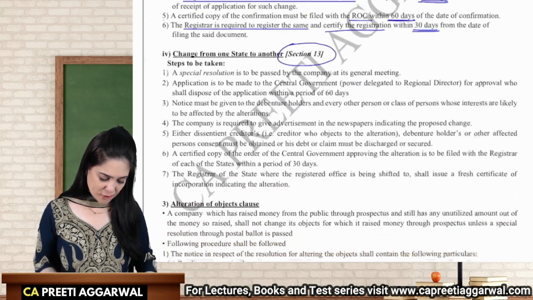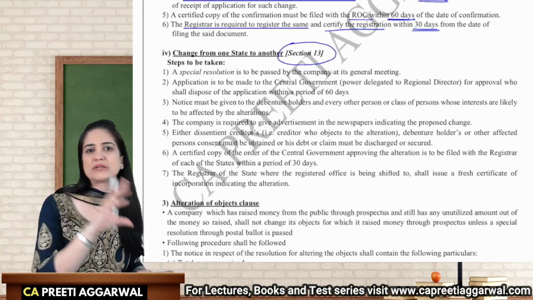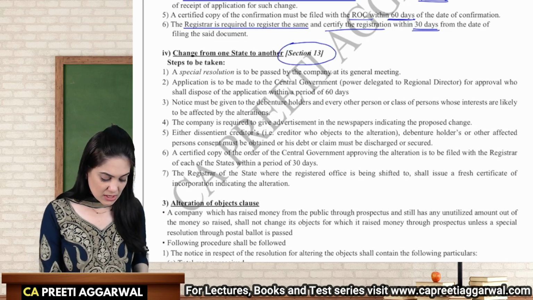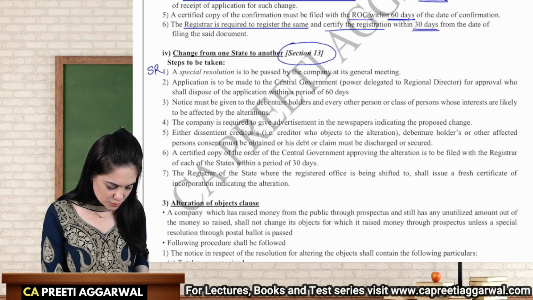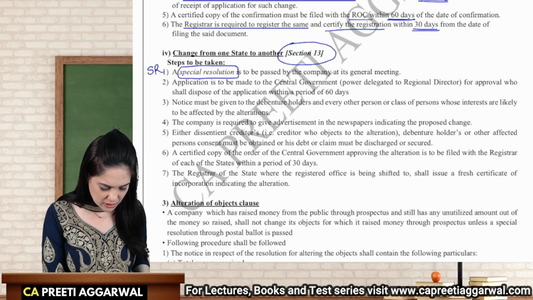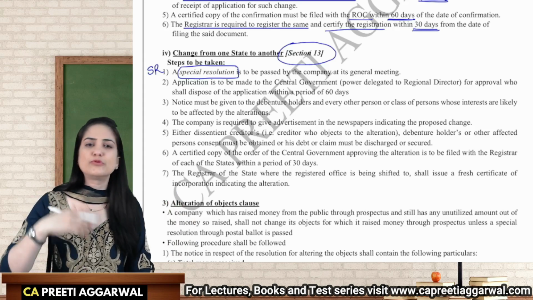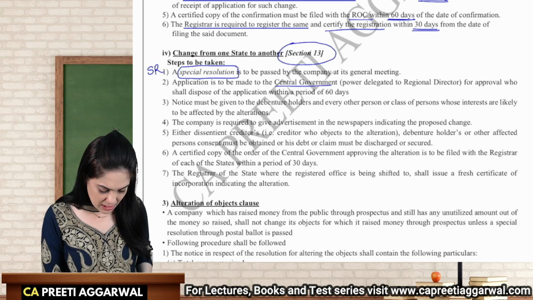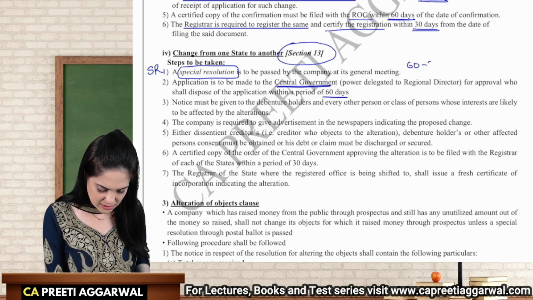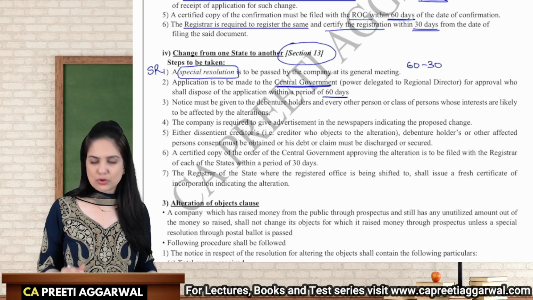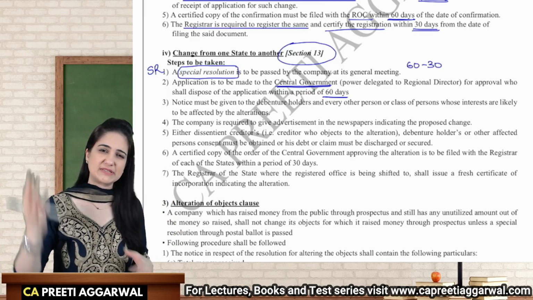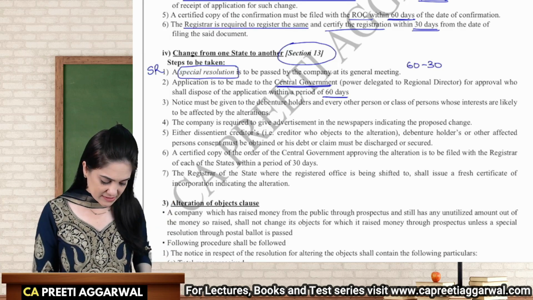Now you're shifting from one state to the other state. Okay, then memorandum will be altered. What are the steps? The first step is pass a special resolution, seek the approval of the members. After the members approve, then we will go to the central government, and the central government will dispose the application within 60 days. So here it is 60/30. Okay. So after the members approve, then we will apply to the central government that we are shifting from one state to the other. They will give their approval within 60 days.